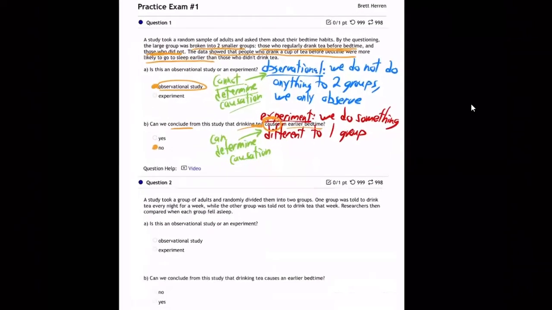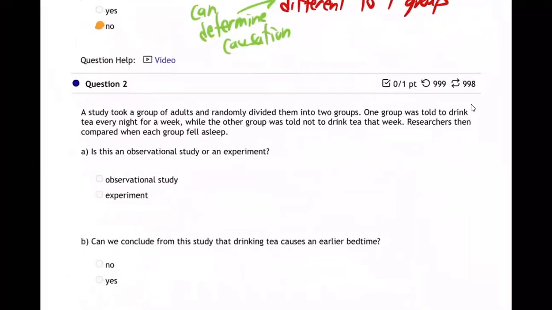Now, let me come down to this one and show you the difference. On this one, a study took a group of adults and randomly divided them into two groups. One group was told, we're doing something to them, see the difference, to drink tea every night. They weren't already tea drinkers on their own. Told to drink tea every night for a week. The other group was told not to drink tea.